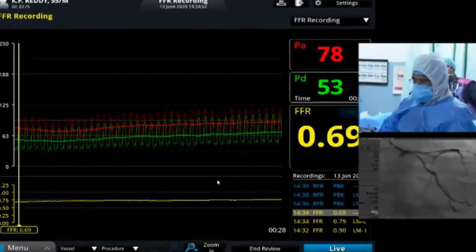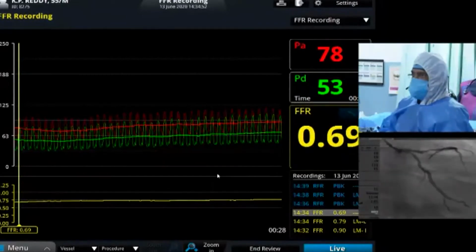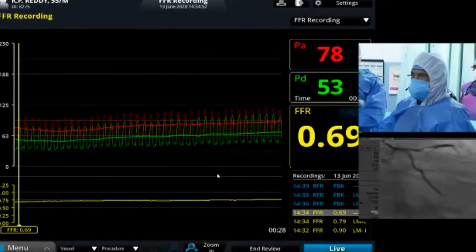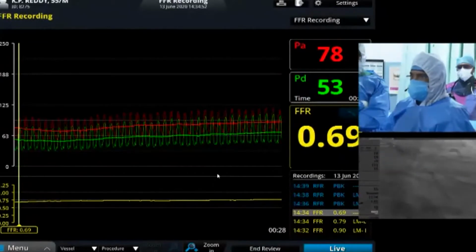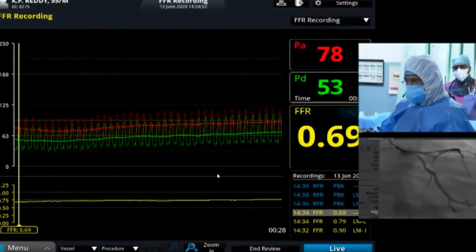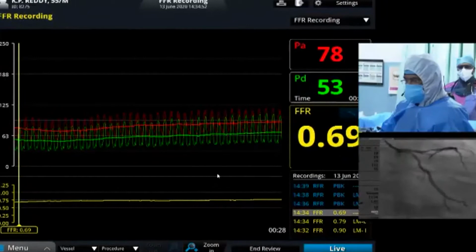Then we pulled back. When we pulled back, there was a maximum step up at the distal segment of the stent as well as beyond the stent. So that is the area of tight stenosis. Then we thought we'll run the OCT images. Can you project this one?